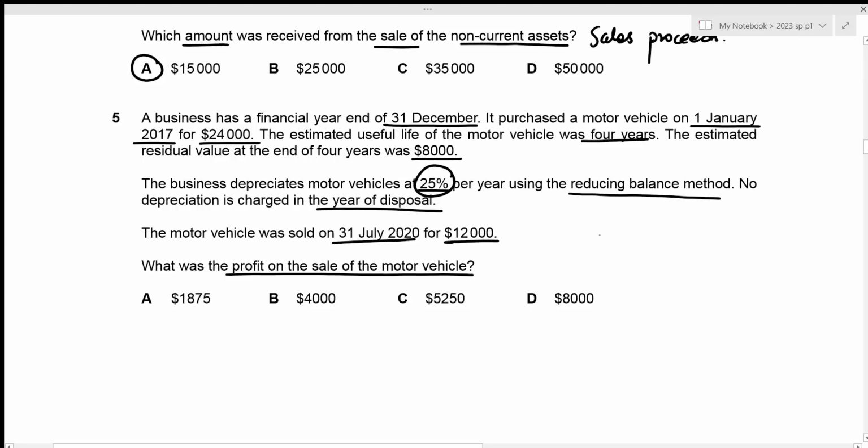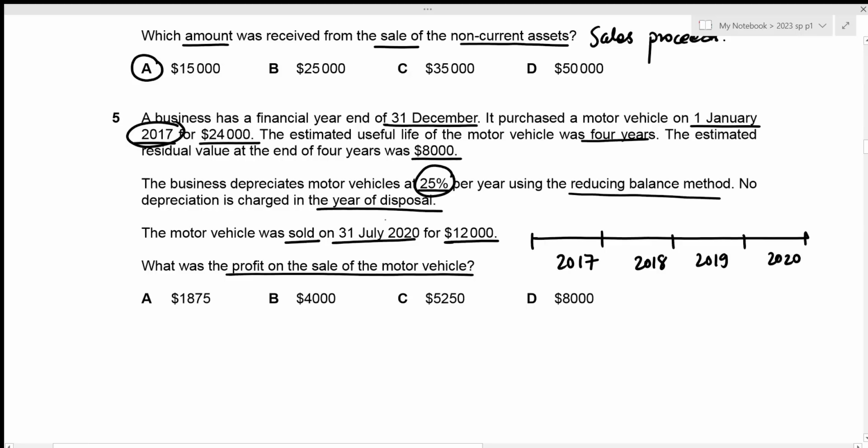Okay, I'm just going to create a timeline here. We know that we purchased the motor vehicle on 1st January 2017. So our first year is 2017. Then we have 2018, 2019, and 2020. And we are told that the motor vehicle was sold on 31st July 2020, which is somewhere here. So here we sold the vehicle. And we are also told that no depreciation is charged in the year of disposal, which means that we do not need to calculate the depreciation for these 6 months. We only need the depreciation for the years 2017, 2018, and 2019.